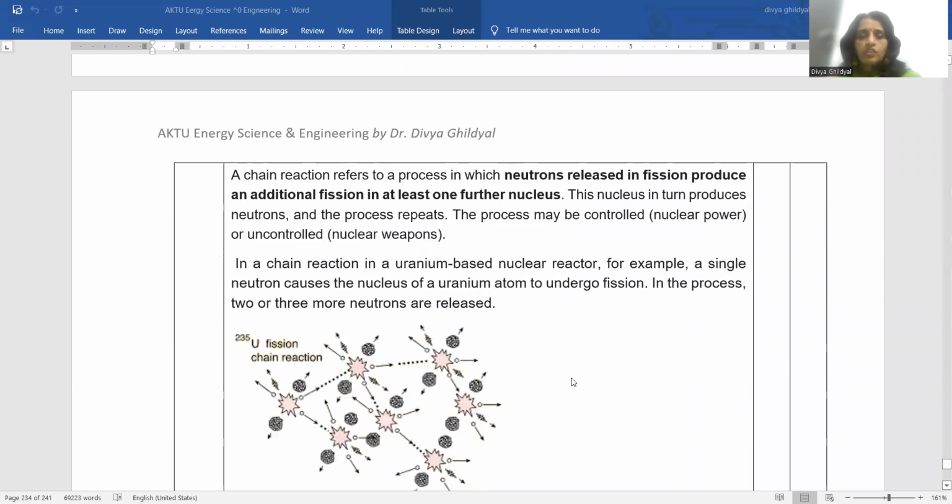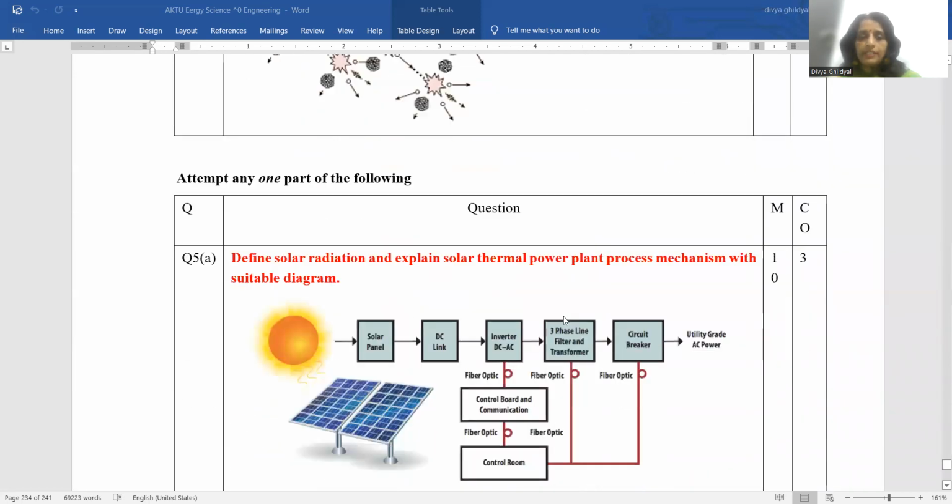A chain reaction refers to a process in which neutrons released in fission produce an additional fission in at least one further nucleus. Chain means the continuation of the reaction. So this nucleus in turn produces neutrons, and the process keeps repeating itself. It may be controlled for nuclear power, or it can be uncontrolled for nuclear weapons.